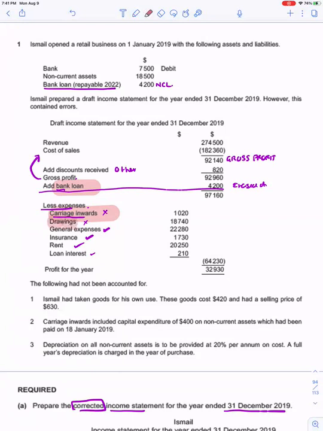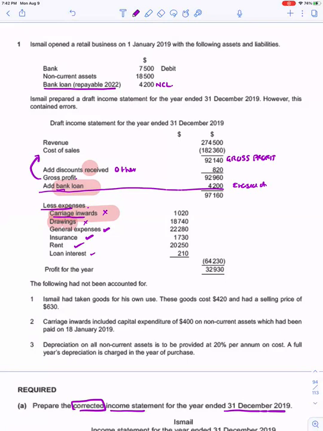Whatever was wrong, I have highlighted for the sake of convenience. Profit for the year is 32,930. Certainly this is a wrong profit because it includes balance sheet items which shouldn't be included. So after reading, I know that the format is wrong, number one.